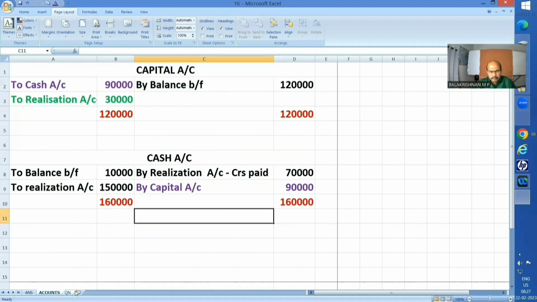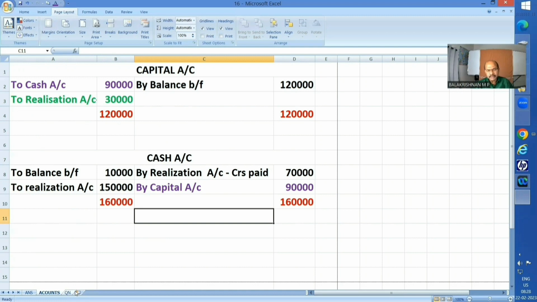And well, prepare a dissolution account, whatever is required for this sum. That is nothing but capital account or cash account. We all know that the story of dissolution account comes to an end when the balance in the cash account or bank account, as the case may be, is transferred to the capital account. The capital account as well as the cash account must tally. That means we have done a proper job.